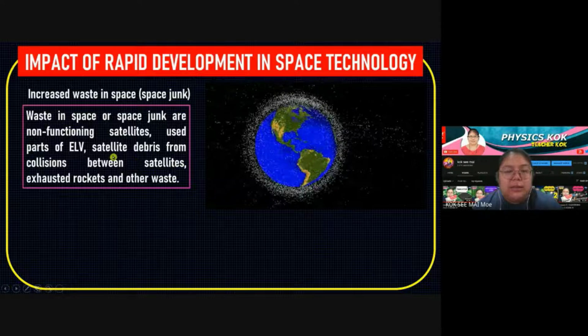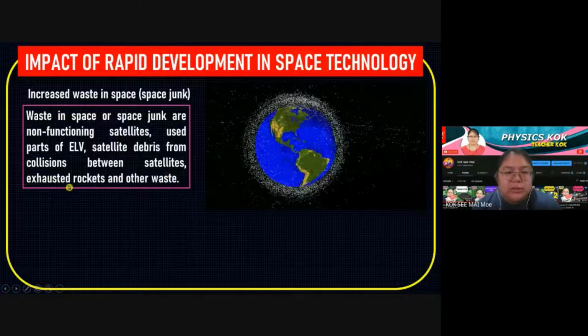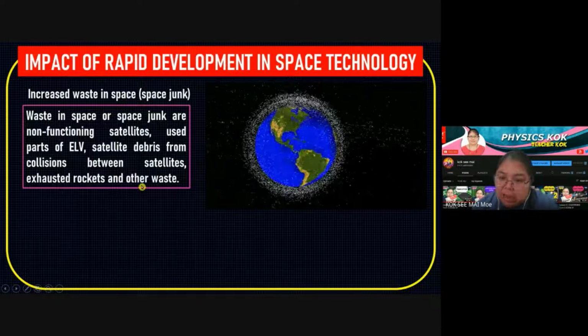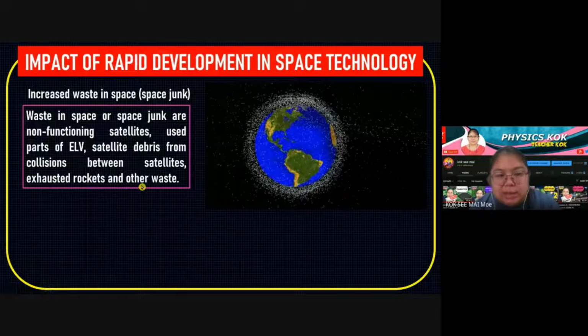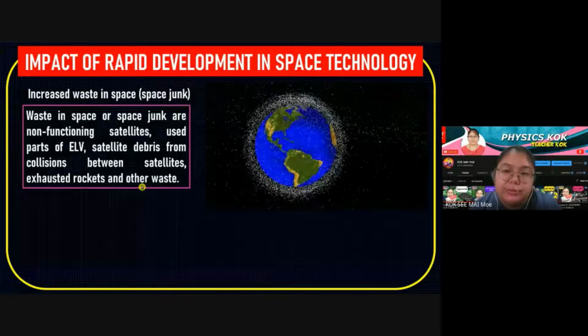Satellite debris comes from the collision between satellites, exhausted rockets and other waste. Maybe a satellite will collide with another satellite, then they produce things that are also rubbish.